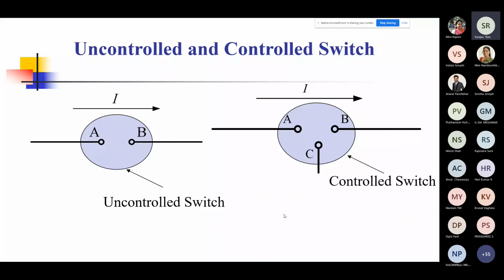But as time passed, people came up with the first controllable power device, which was the silicon controlled rectifier, which belongs to the thyristor family. It actually gave you partial control, in the sense that you could turn it on by giving a pulse to its control terminal, but you could not turn it off by giving a signal to its control terminal. It was like a car which you could start, but whose brakes don't work. That is the kind of switch the thyristor or the SCR is, or was.